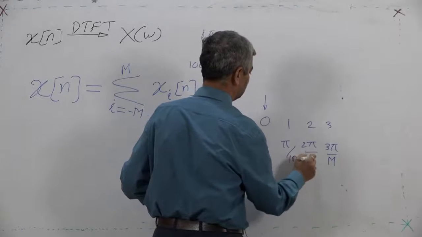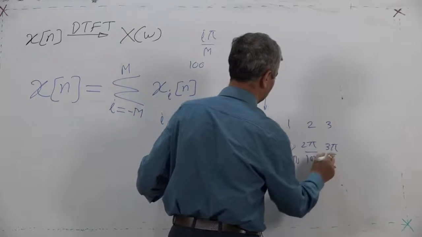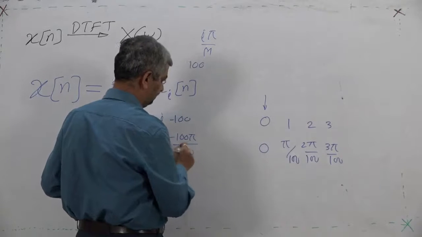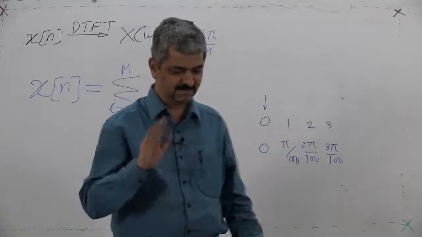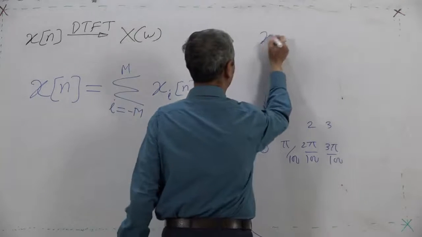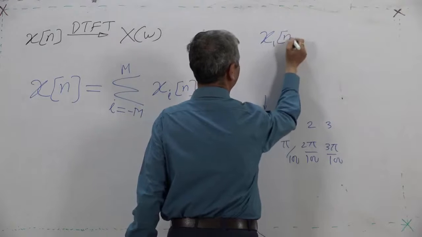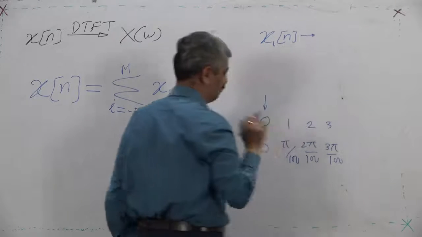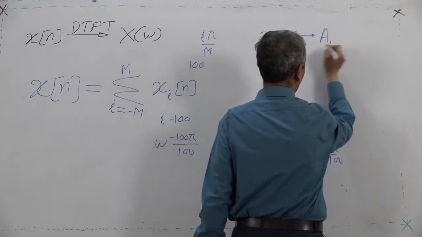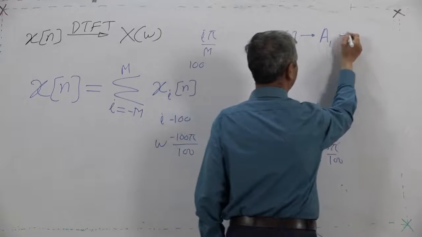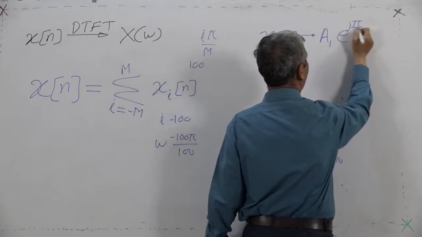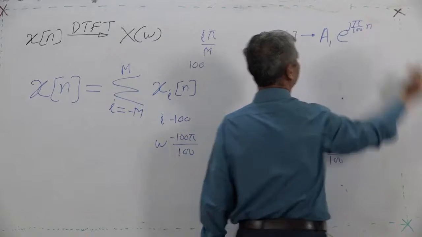So, m is 100. Listen very carefully. I am aware that it is not so easy. The sequence x1n is a1, which is a multiplier, e raised to j pi upon 100n.